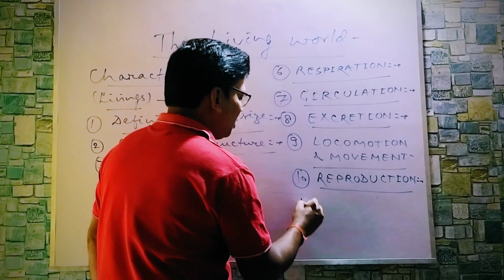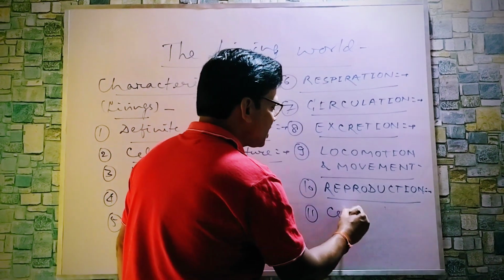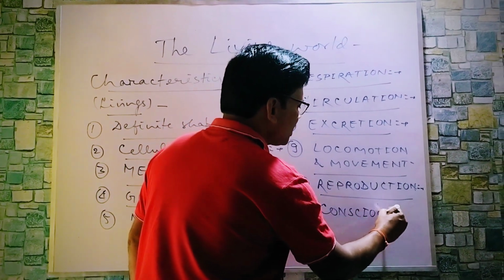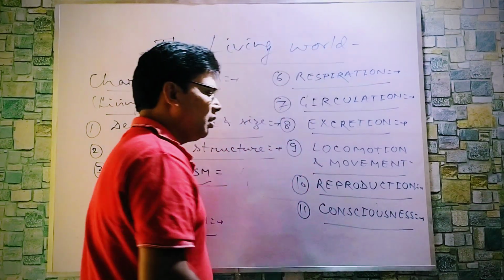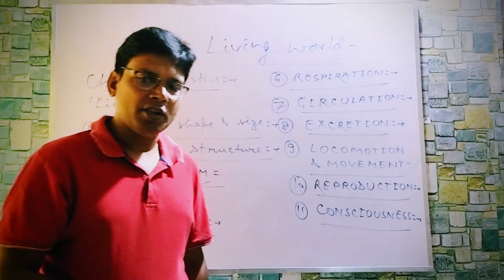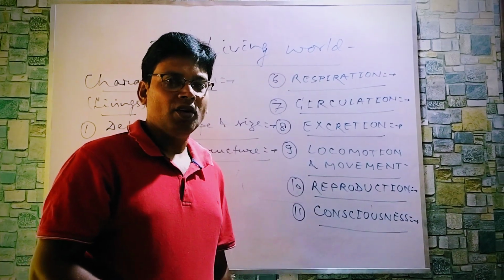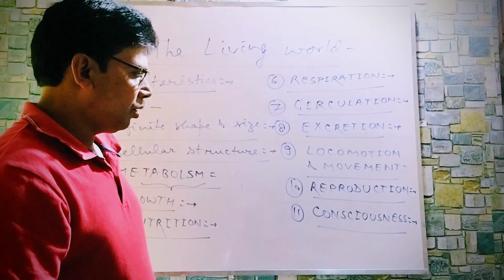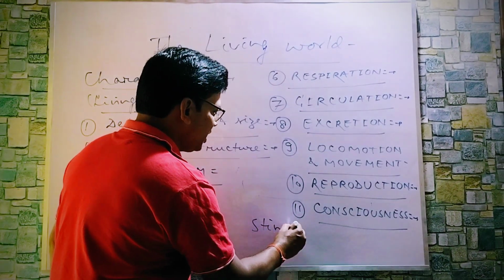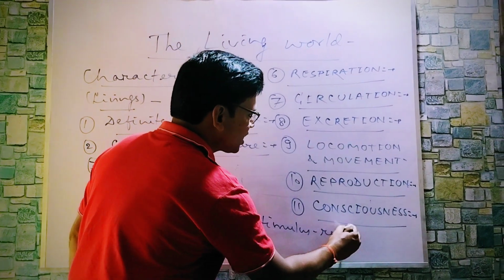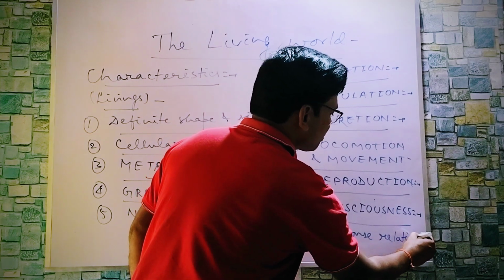But the most defining feature, you can say, is consciousness. Consciousness is the best criterion to check whether an organism is living or non-living. In short, it indicates the stimulus-response relationship.